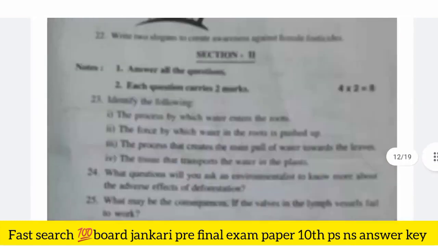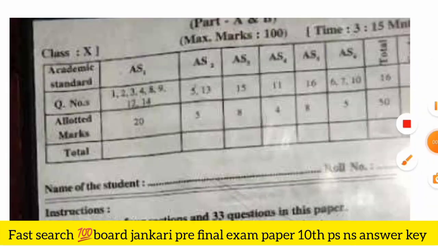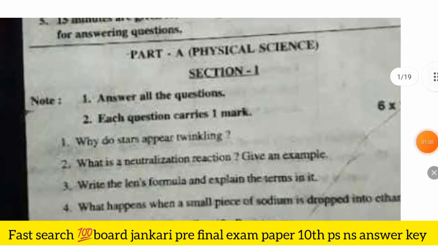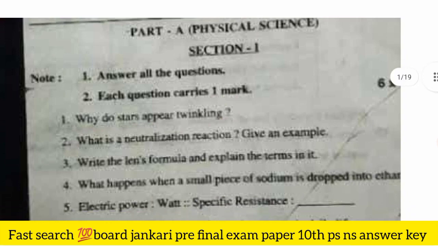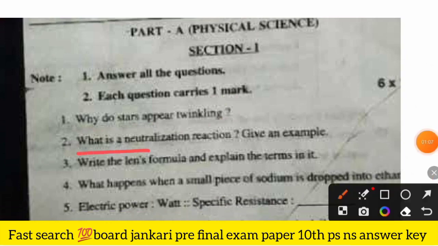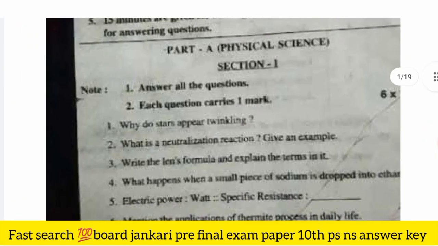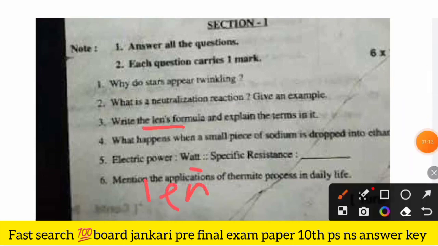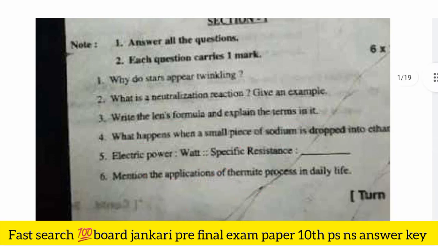Okay, so this is your question paper of class 10th pre-final examinations. Okay, these are the questions. Here in section first, the first question is, why do stars appear twinkling? Okay, so the next question is, what is a neutralization reaction? Give an example. Write the lens formula and explain the terms in it. What happens when a small piece of sodium is dropped into ethanol?